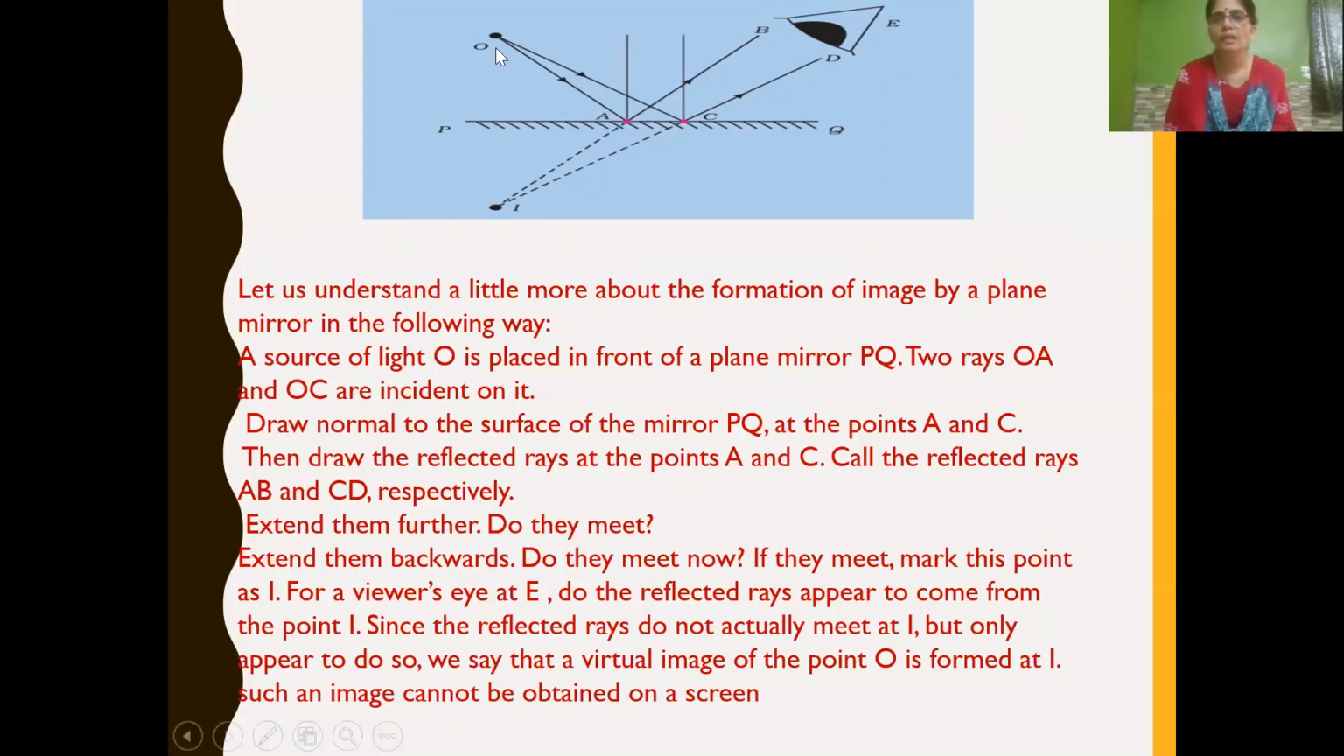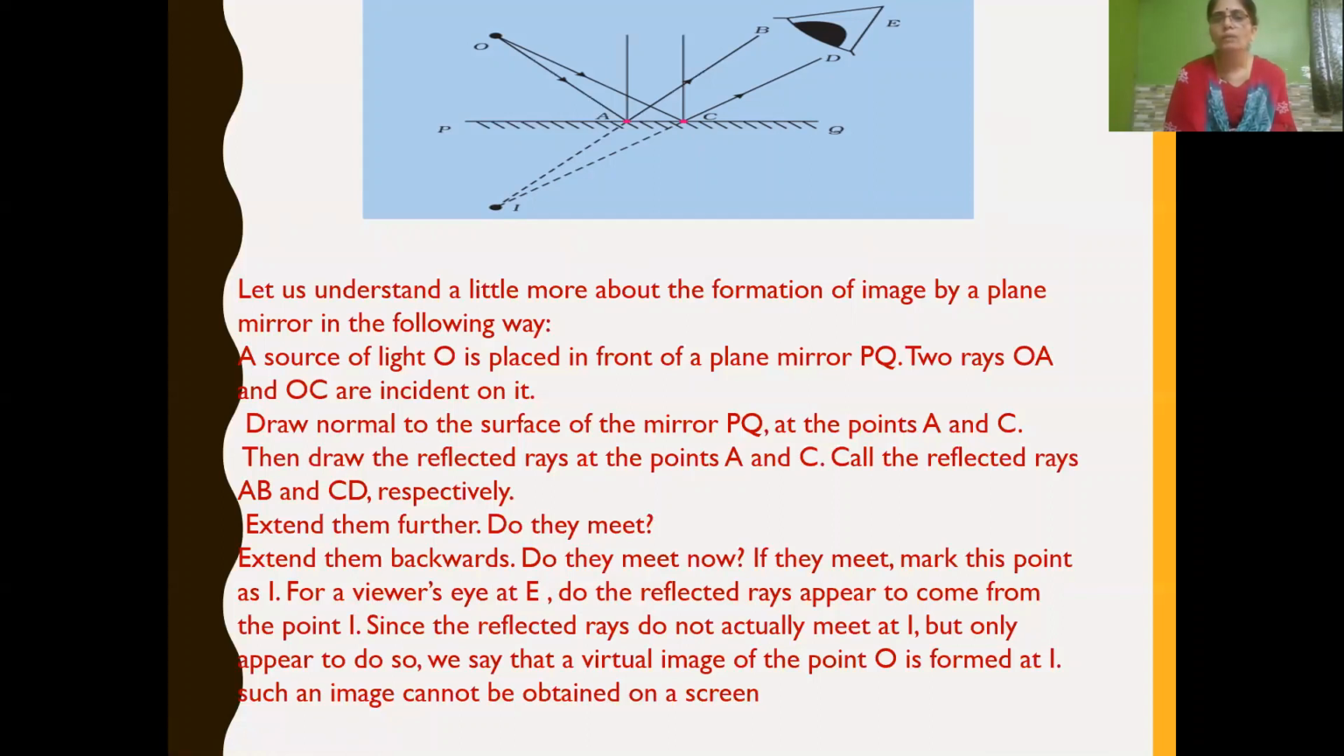Now we can see two rays OA and OC. These two rays are incident. They strike on the surface of a plane mirror. So this is what we call the point of incidence. So the two rays, OA and OC, are incident rays.